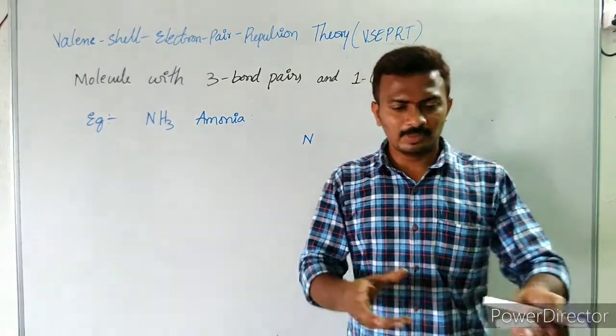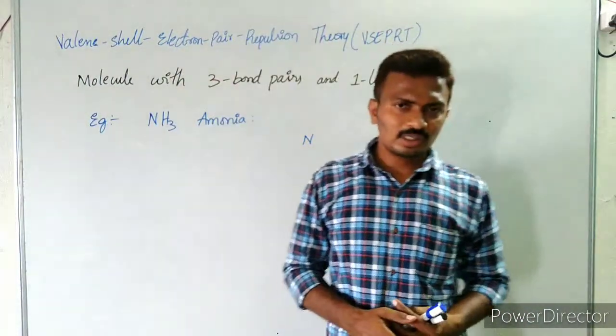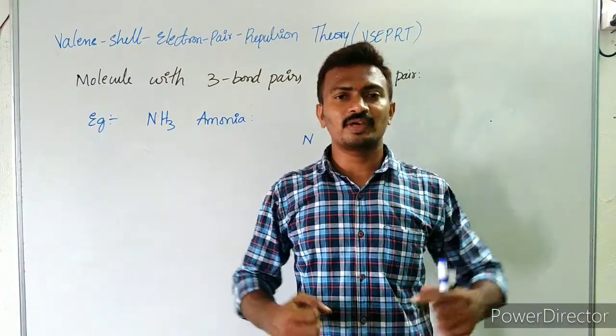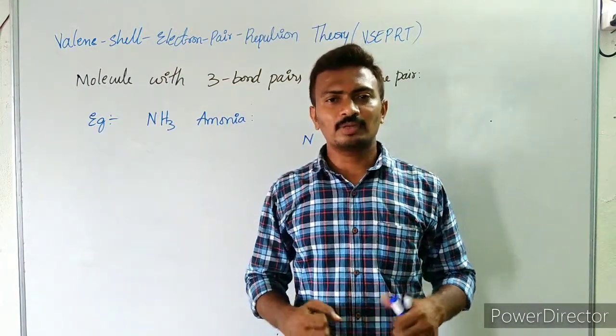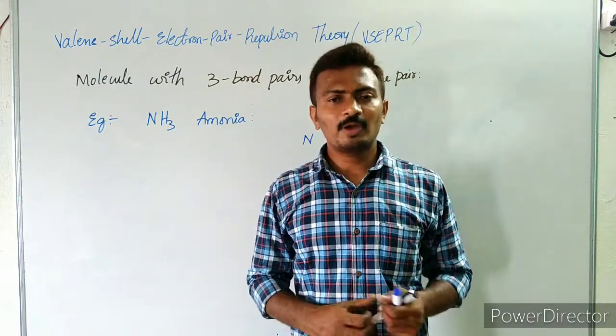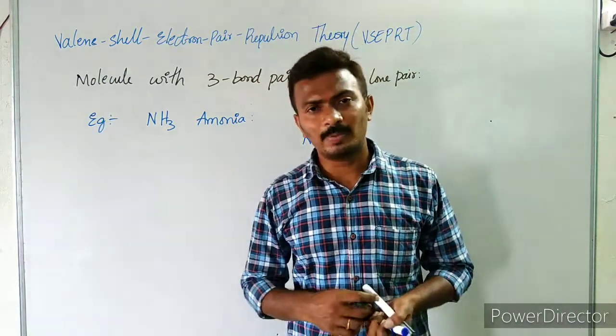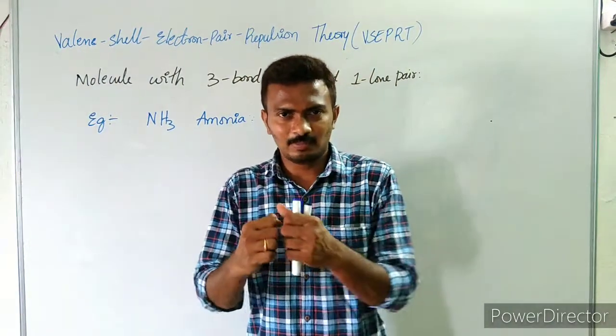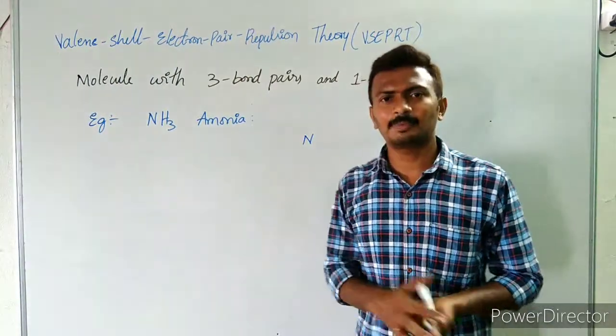If you assume in a bench the capacity is 4, and one of the students who is very fat and very strong will be occupying more space, then automatically what happens? The remaining 3 will adjust, they will come closer, isn't it? The same thing will happen here.